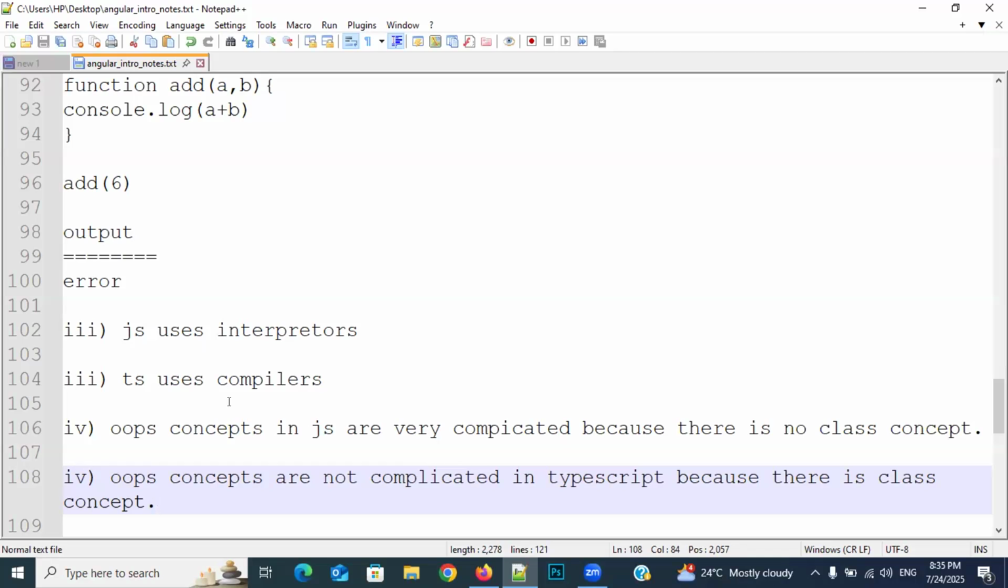Clear or not? Respond. Yeah, clear. Okay, right. It does not go to the next line, so it will stop the interpretation there itself. After solving line number 2, then only it will go to the next line. Okay, we need to re-execute.